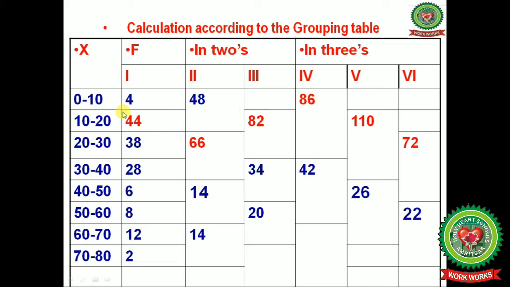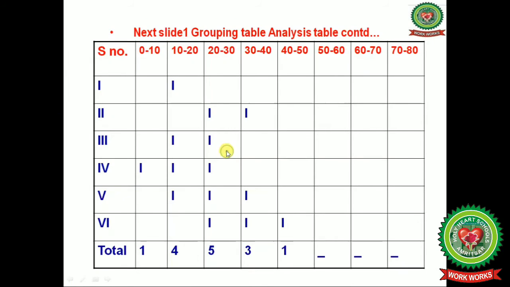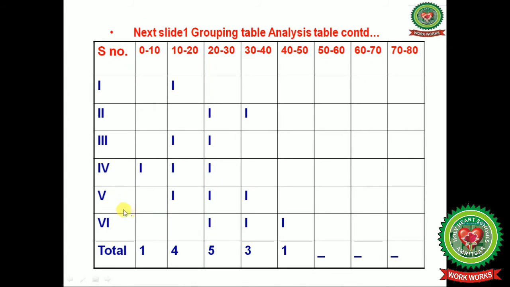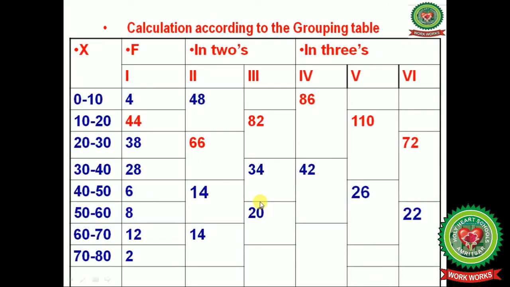Then in the fourth column, what is the highest frequency? 86, and it lies between 0 till 30. So in the fourth column, 0 till 30, mark 1 1. Next, in the fifth column, the highest frequency is 110. So 110 lies within 10 till 40. Now 10 till 40, mark 1 1 and 1. Done.